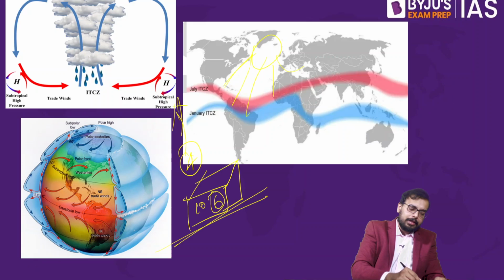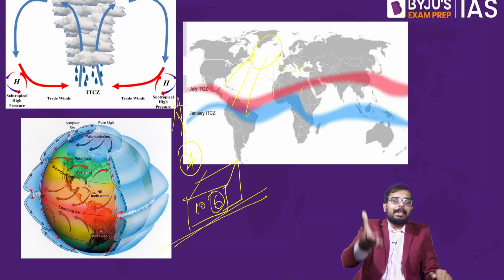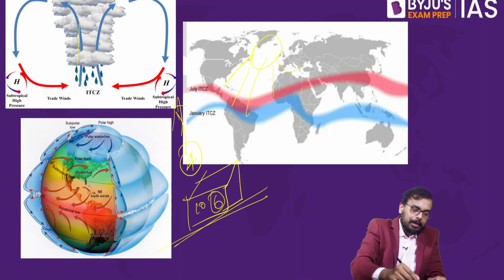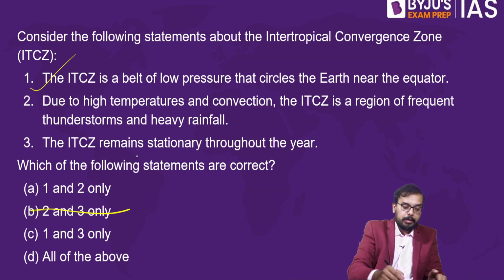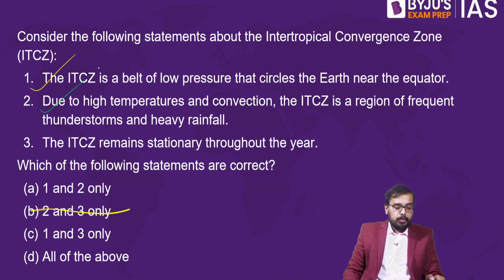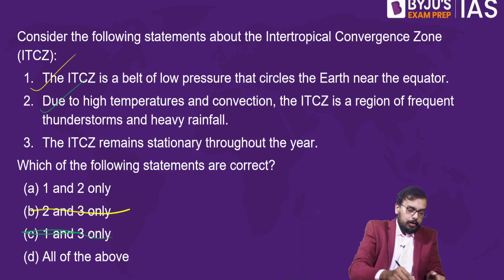So what is happening near ITCZ? The air is rising up. If the air is rising up, what happens? Automatically there is condensation. Because of condensation, we get rainfall. So statement 2 is also absolutely right. So statement 2 is right, so we can remove C.